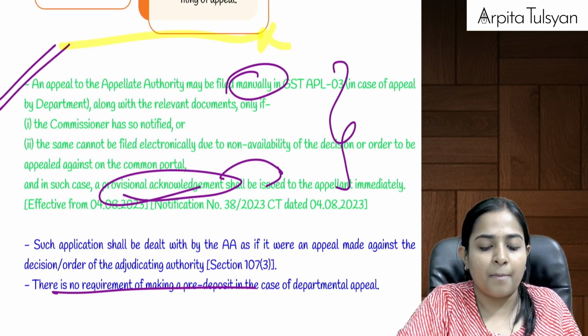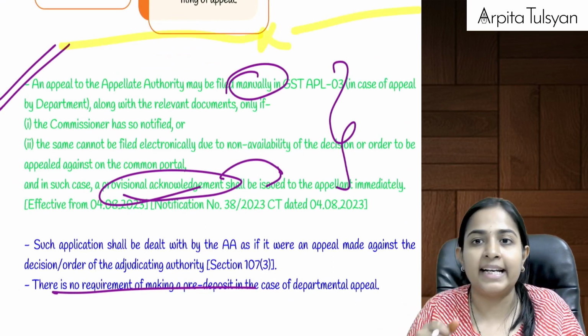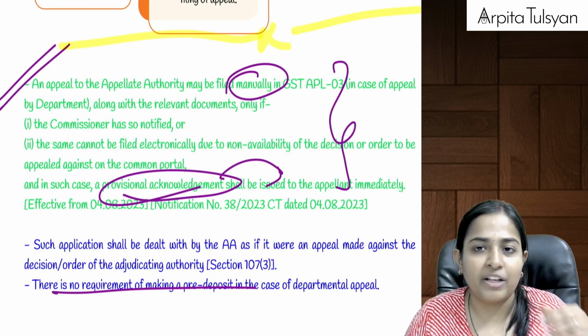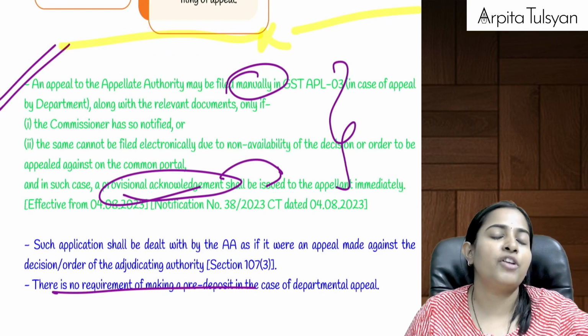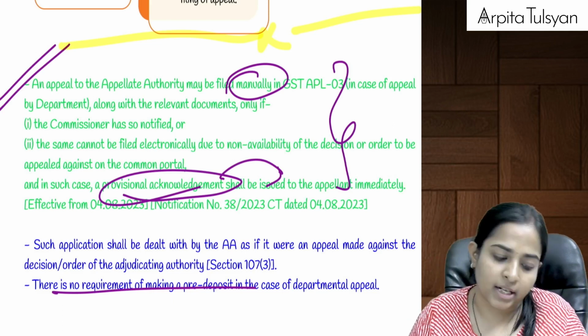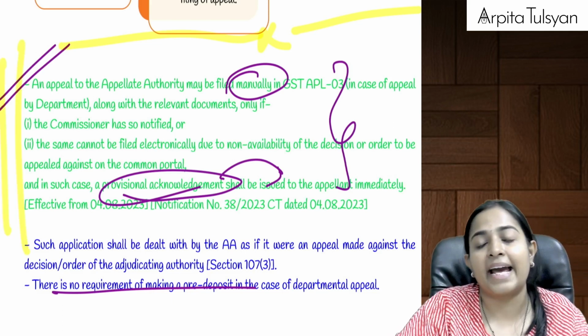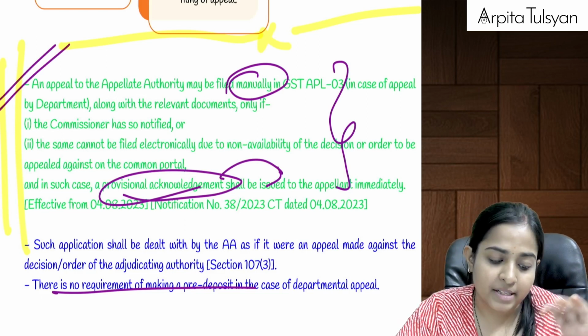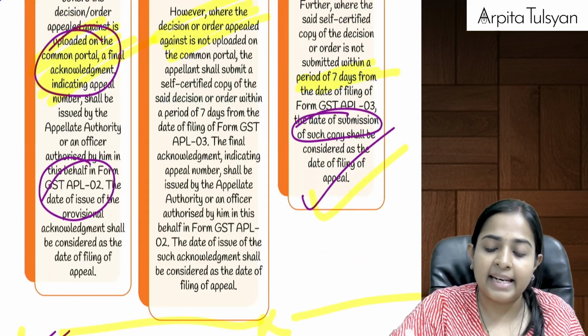If we are not filing it electronically, then it can be filed manually also. Department can file it manually if the commissioner has so notified, or if the order copy is not available on the common portal, then the entire thing can be done manually by submitting the relevant documents. In the above, you know what was happening electronically?